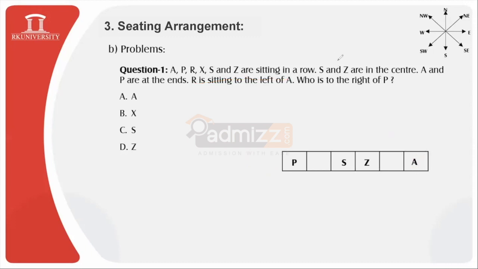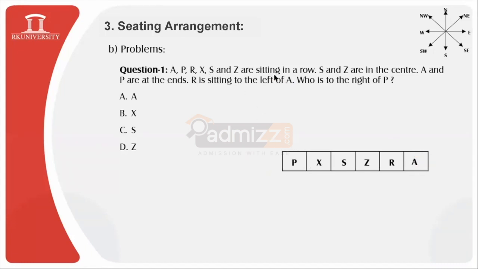Then we are remaining with 2 different persons. So A and P are at the ends, and who is to the right of P, we are supposed to find out. R is sitting to the left of A since it is mentioned, so I will locate R over here to the left of A, and only one person is remaining over here. That is person X. So that will be located over here.